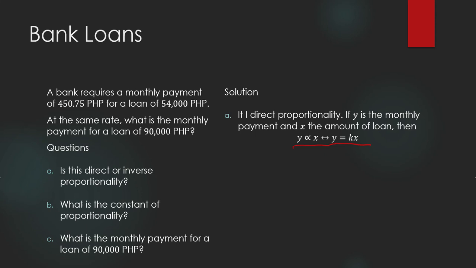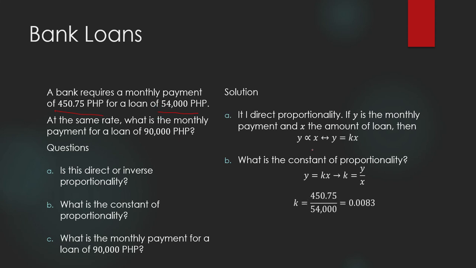And that is equivalent to this. y is equal to k times x, where k is our constant of proportionality. Okay? What is the constant of proportionality? Since y is equal to k times x, k is equal to y over x. And so we shall use this pair of quantities to solve for k. So k is equal to, y is our monthly payment, 450.75 pesos divided by 54,000 pesos. And that is equal to this.